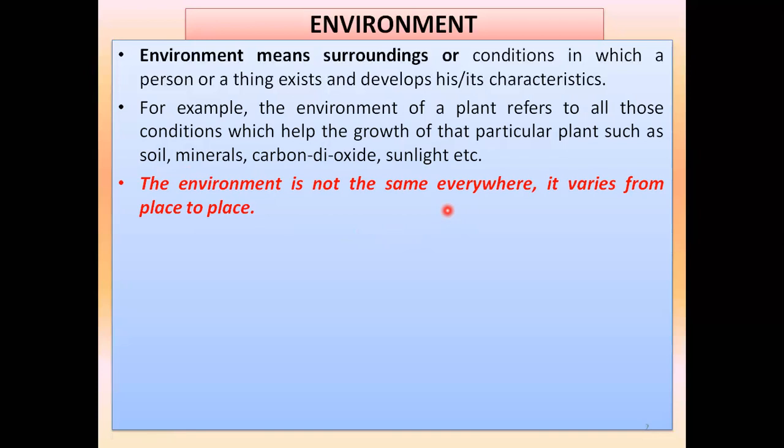It varies, it means it changes from place to place. The environment of Gujarat and the environment of Bihar are quite different. The environment of Gaya and the environment of Patna are also quite different. So the environment is not the same everywhere. It changes from place to place.